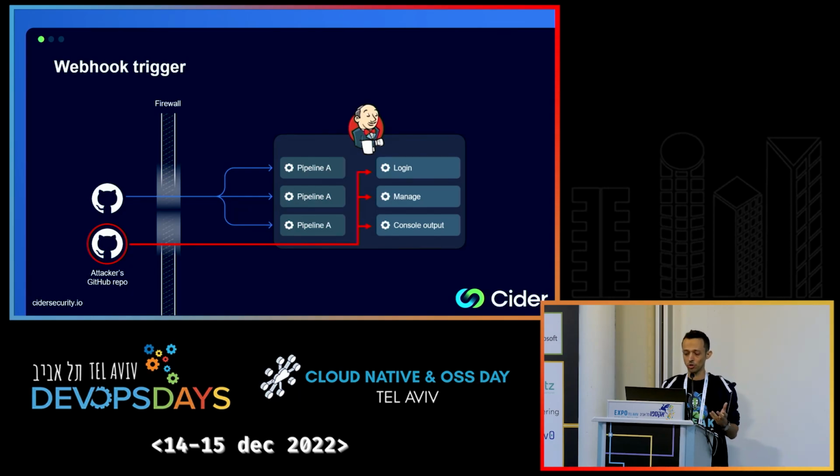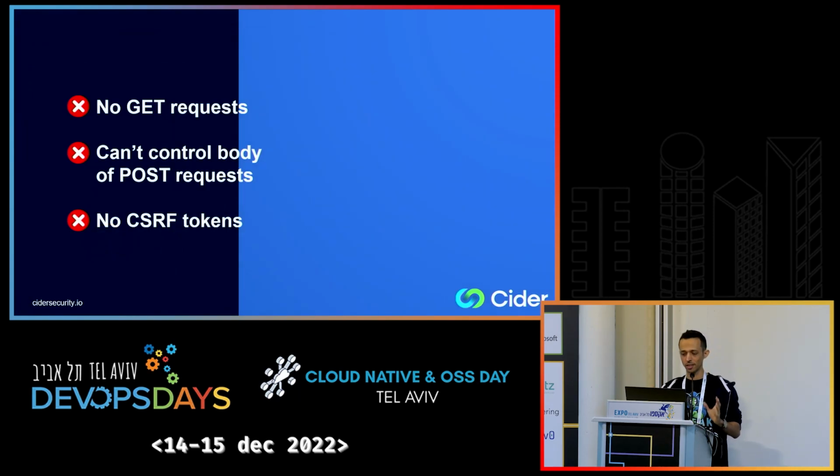We can access the configuration and credential sections. Sounds pretty interesting, but it's a very interesting direction, though we have some major limitations here. We can't send GET requests, and this is something that we need to do for endpoints that you use to fetch data. We can only send POST requests, but we can't control the body of the request, as I said. And also in Jenkins and in many other systems, when they expect to receive POST requests, they also expect to receive a CSRF token, cross-site request forgery tokens, which we don't have.